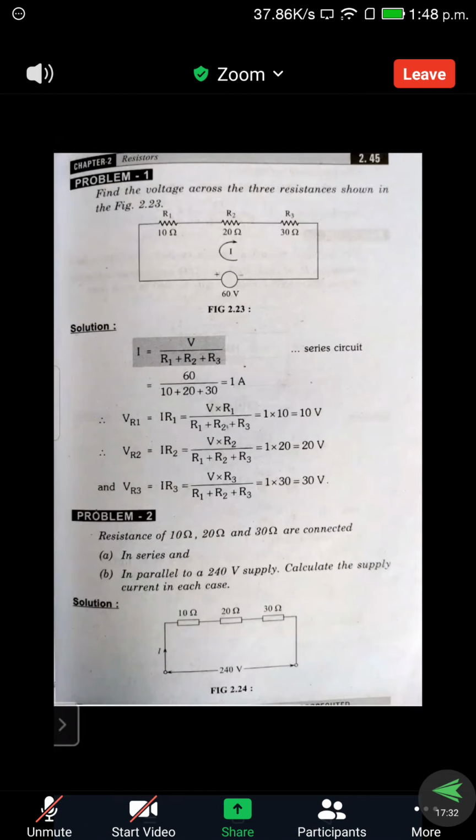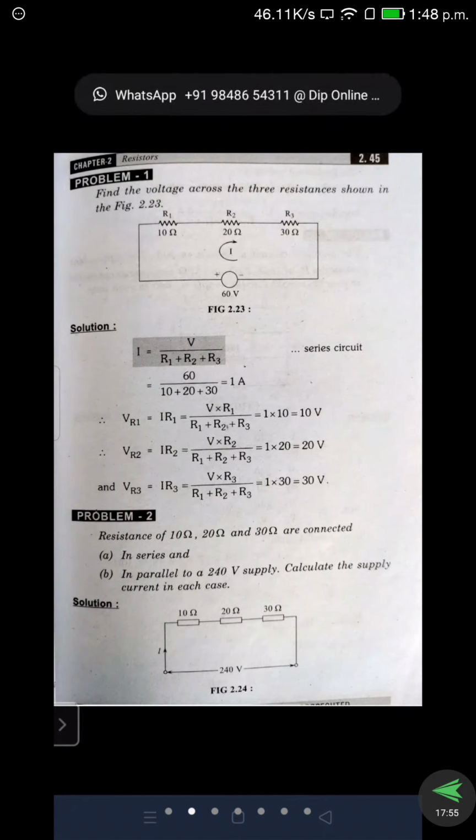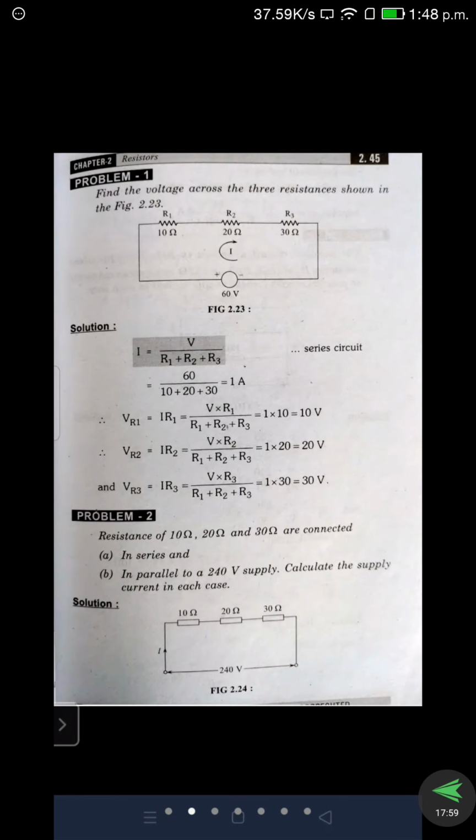He has given a diagram with R1, R2, R3 resistors connected across a 60 volts source. The current is the same, but we don't know the current value. The resistance values given are 10 ohms, 20 ohms and 30 ohms.